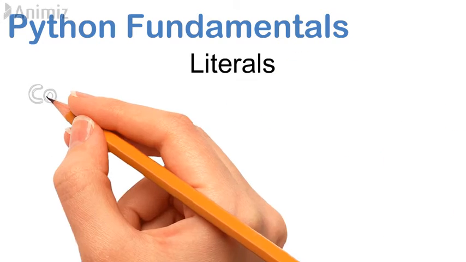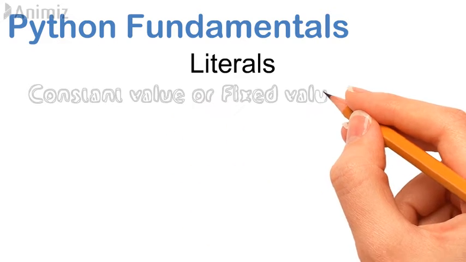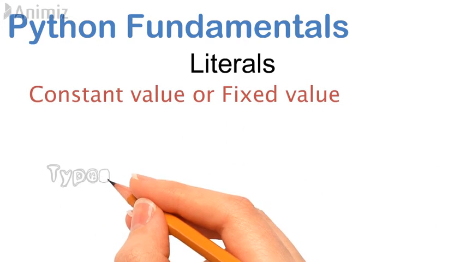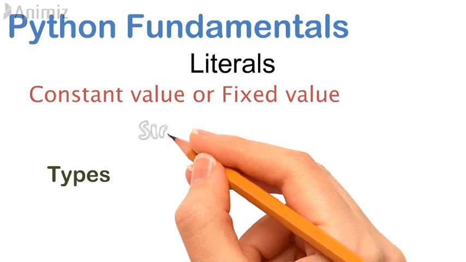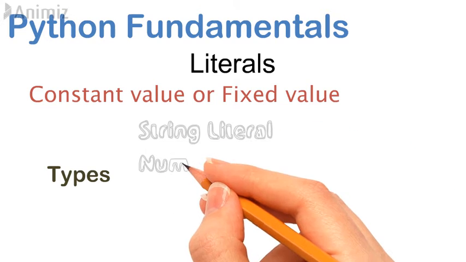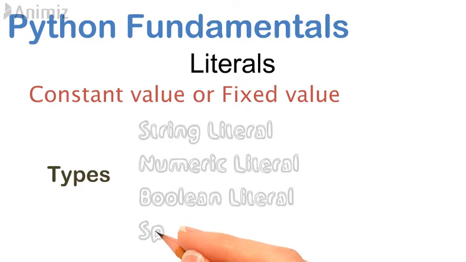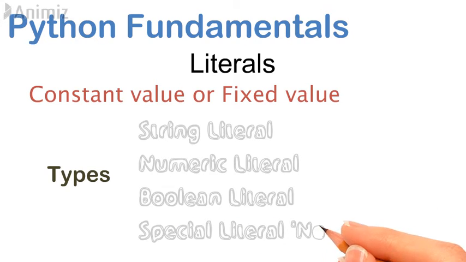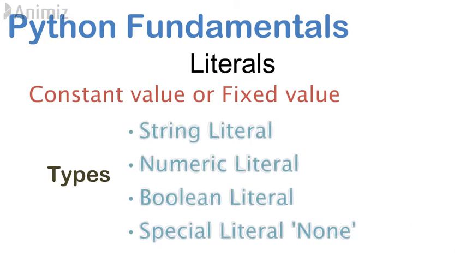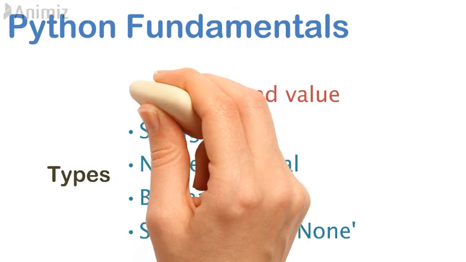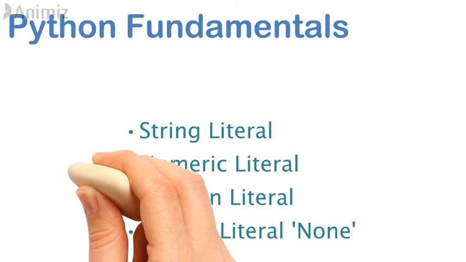What is literal? Literals are the constant value or fixed value of any data types in Python. Basically, it has four types: string literal, numeric literal, boolean literal, and special literal, None in Python. We shall discuss each of them one by one.